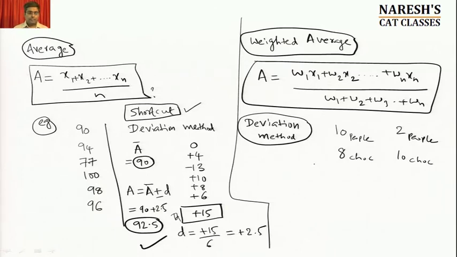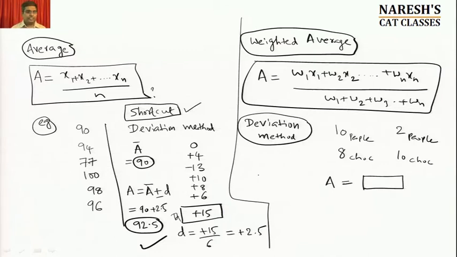The moment I have this, the question is, what is the average number of chocolates that a person can have? Don't worry if it's an integer or non-integer, it doesn't matter. The question is, 10 people have 8 chocolates, and 2 people have 10 chocolates. What is the average number of chocolates per person?